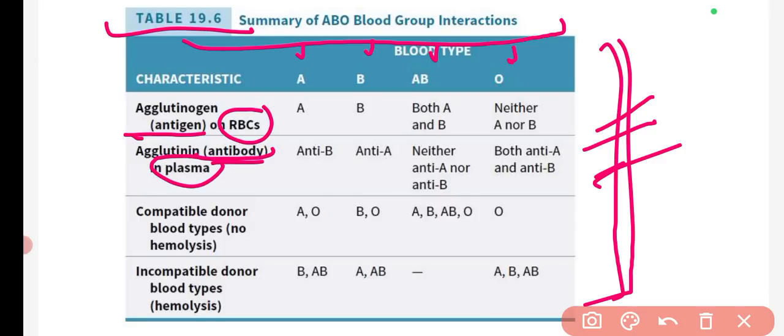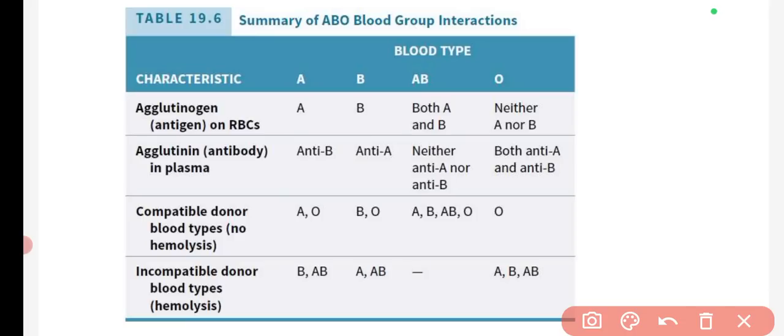So whatever blood group is named, that blood group has those antigens. Okay, simply. And only antigens A and B are there. So if the blood group is A, then the antigen is A. Blood group B, then antigen is B. Blood group AB, then both antigens A and B are there. If blood group is O, then there is no antigen.